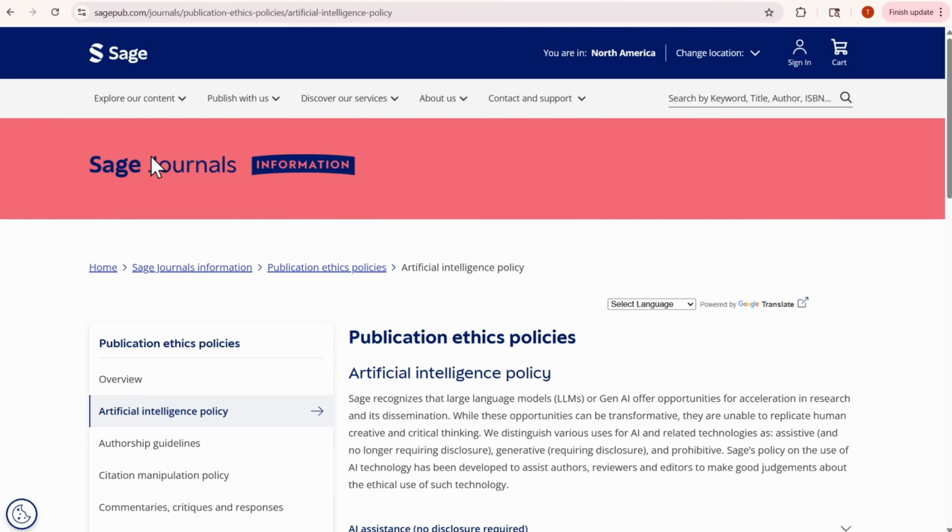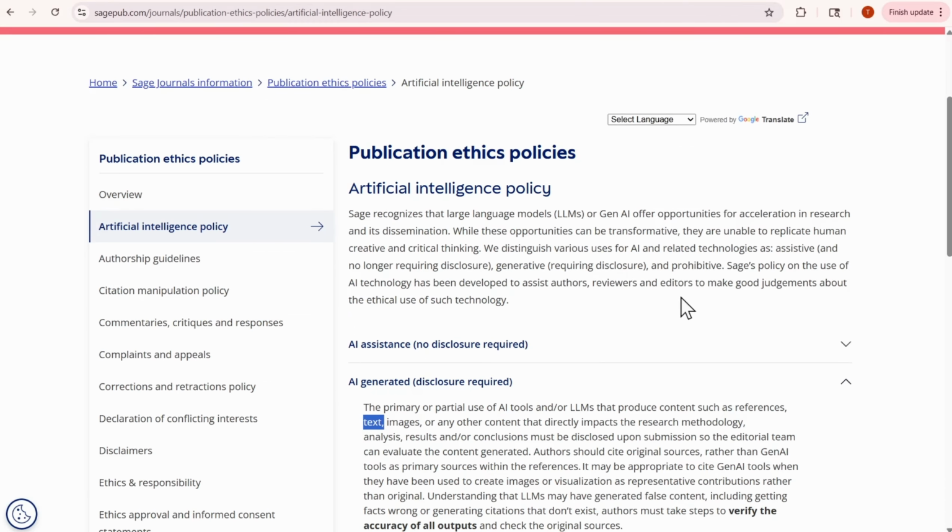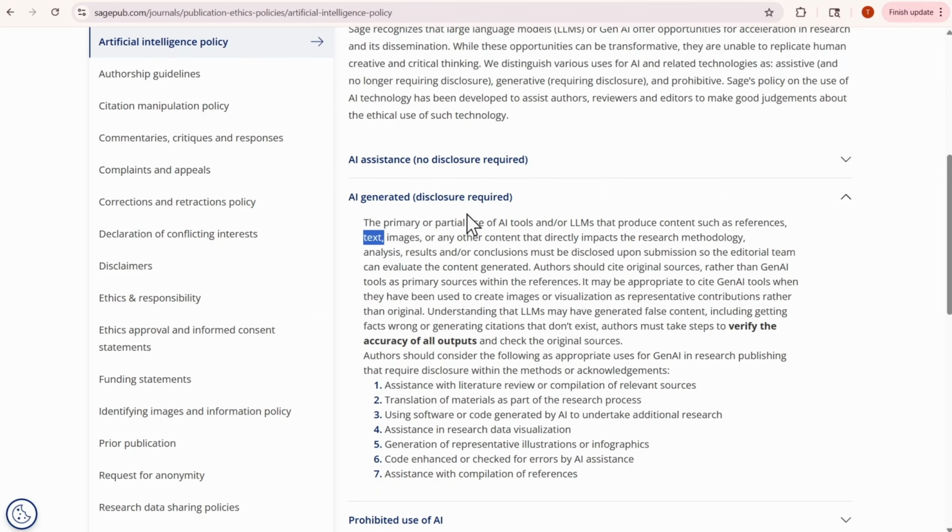This organization would then take on responsibility if they are the ones providing the AI tool and allowing their authors, reviewers, and editors to utilize that tool to ingest information related to text, images, or other content that constitute personal data. So there's like a flow.